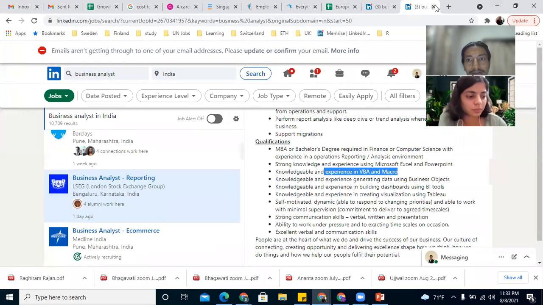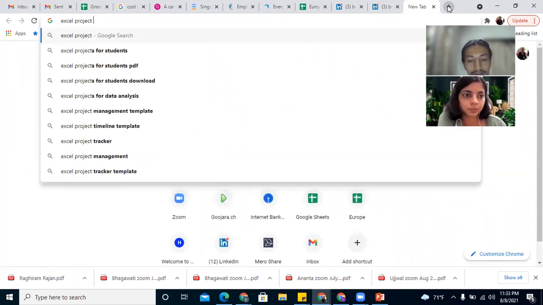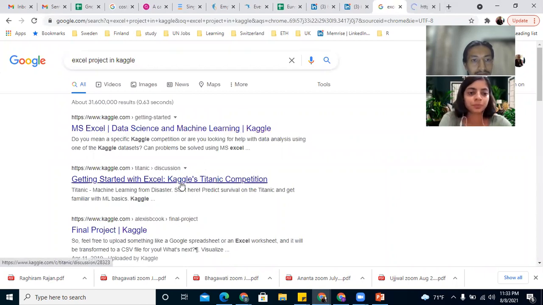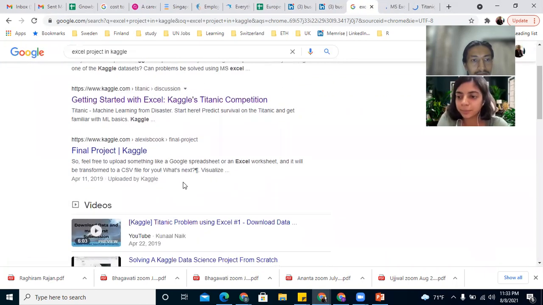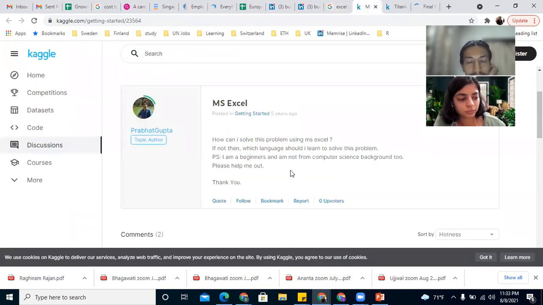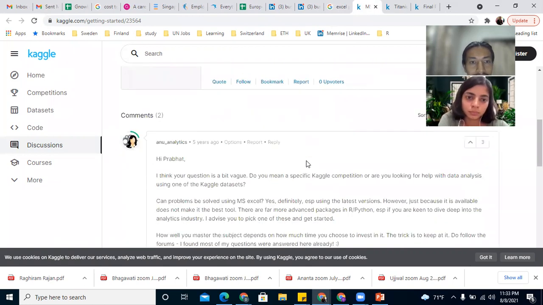Okay, so let's go to Excel project in Kaggle. Kaggle and GitHub, right? Yes. So see, not from computer science background and how to solve a problem using MS Excel.